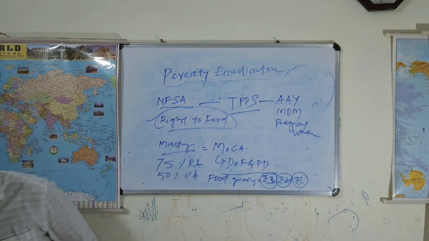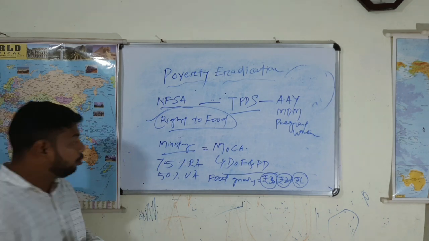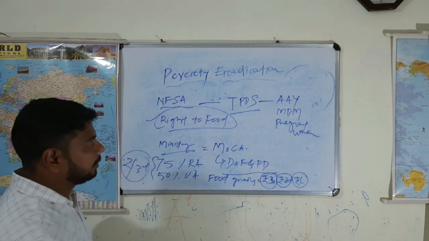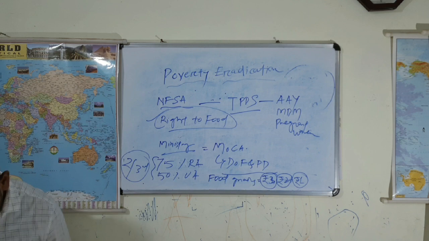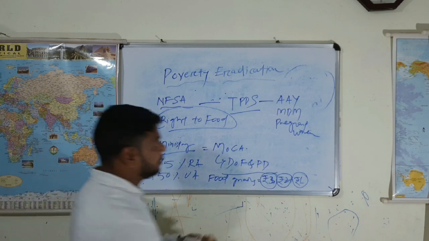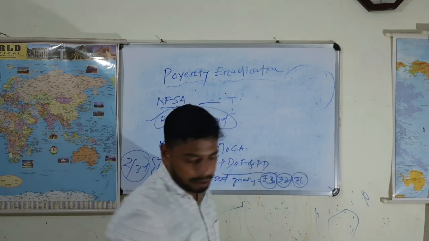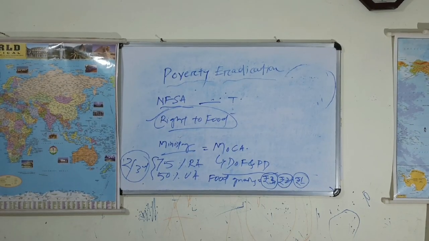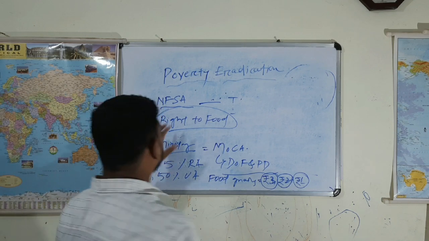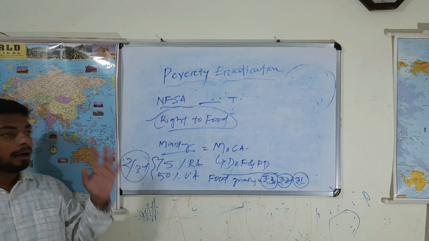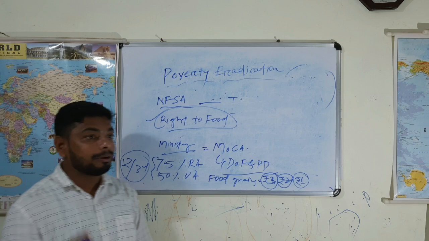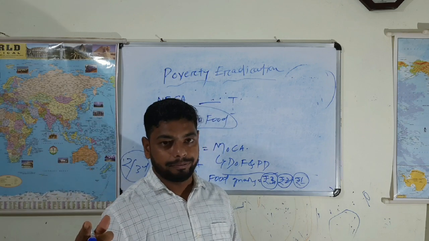Next one. About 2/3 of the population of our country is covered under this act. Okay, and unique provisions are also there related to this. 2/3 of the population is covered under this act, and they are provided food grains at a highly subsidized price. And in fact, very important provisions are there related to women empowerment.